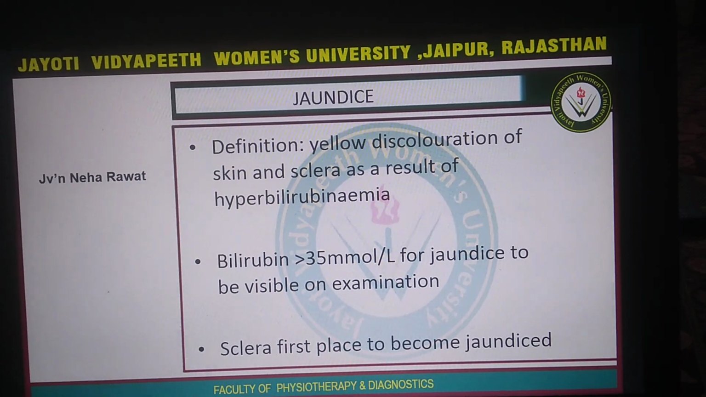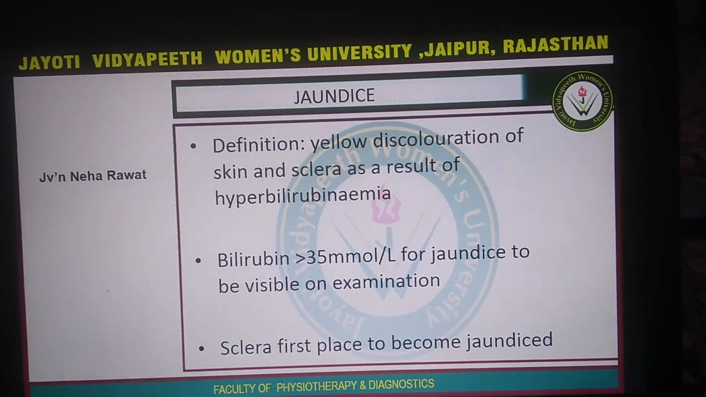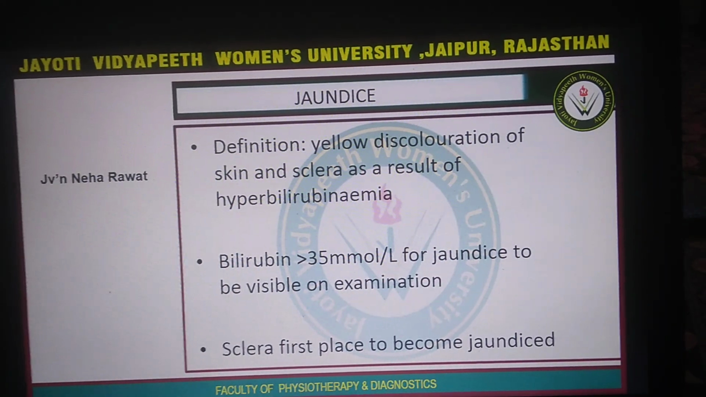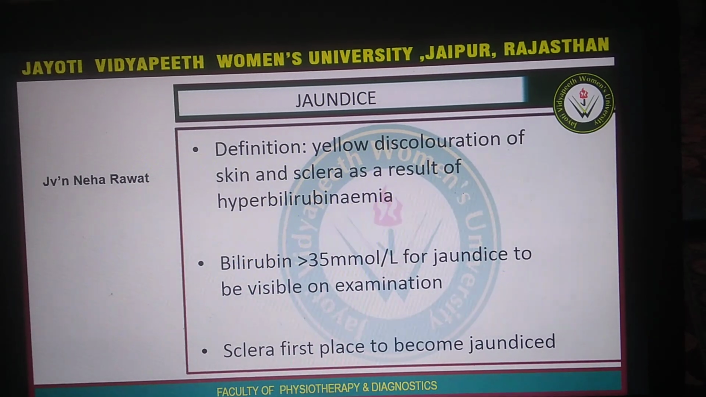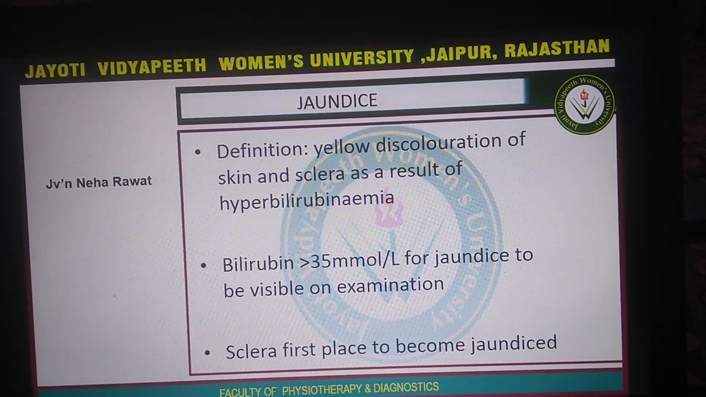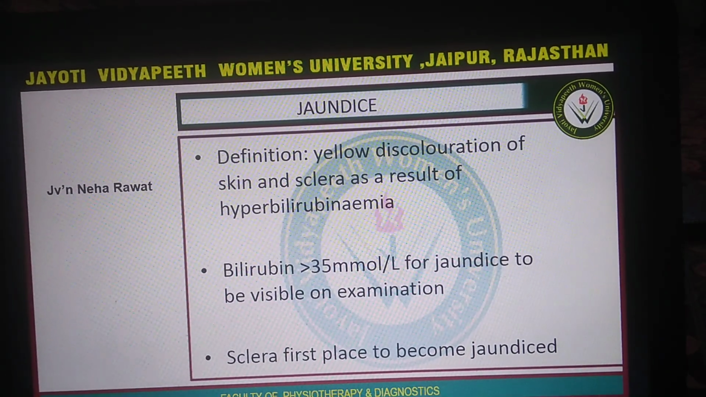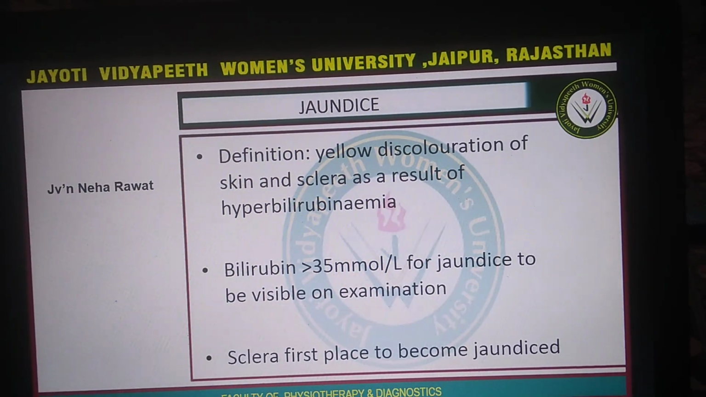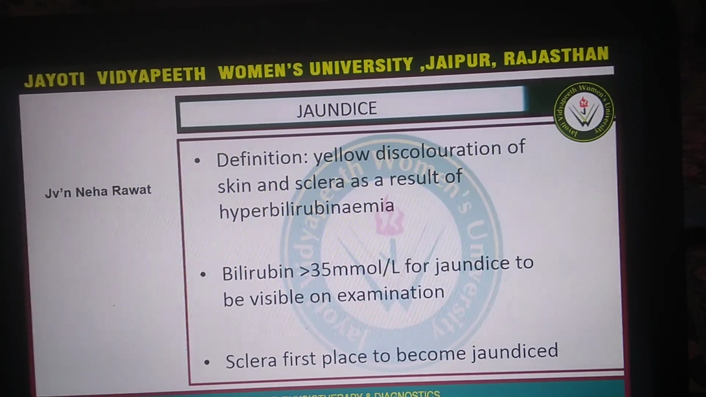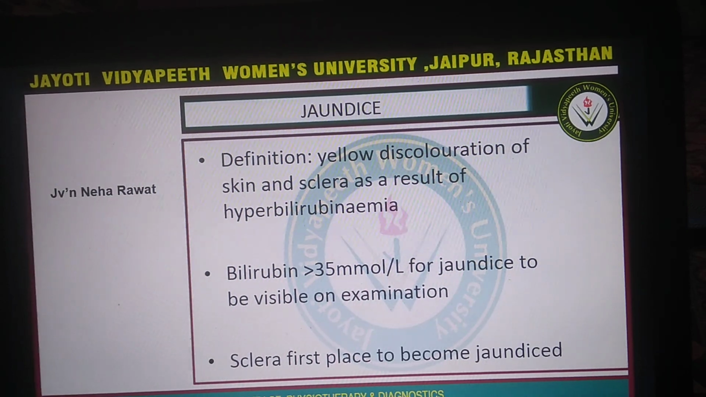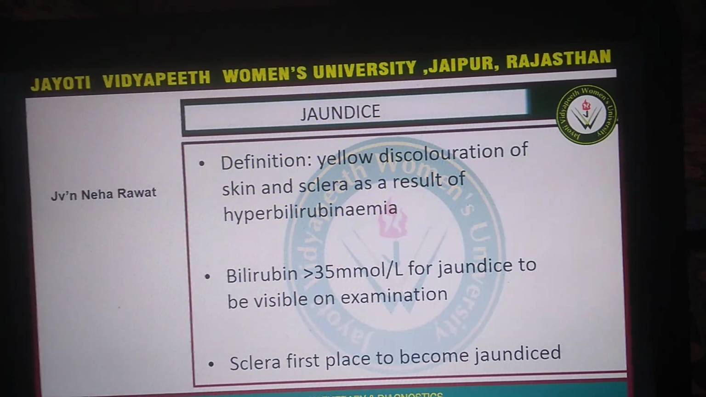First of all, we should know the definition of jaundice, that is, the yellow discoloration of skin and sclera as a result of hyperbilirubinemia, which means the hypercondition of bilirubin inside the bloodstream, and the sclera is the first place to become jaundiced.